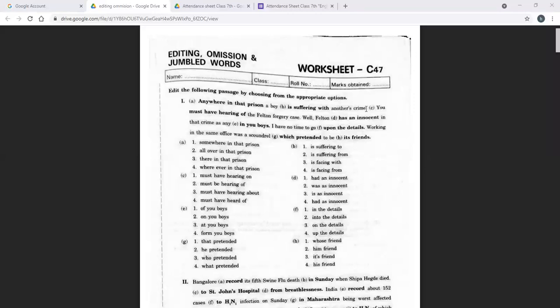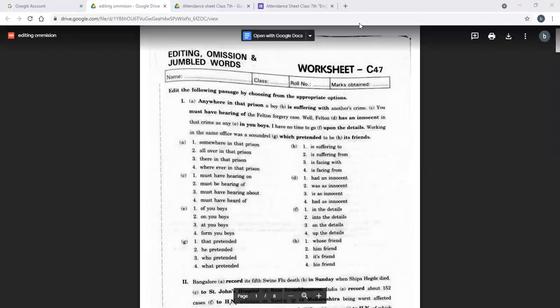Like the first one, if we are taking, we'll just discuss one example. The highlighted sentence is: Anywhere in that prison a boy. We'll read it first. Anywhere in that prison a boy is suffering with another's crime.